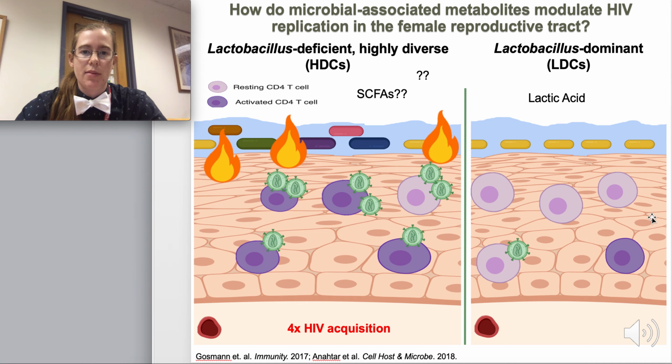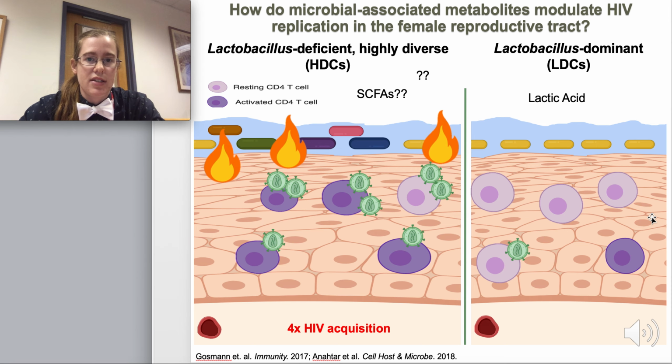We know from work done by Duquan and others that women who are colonized by Lactobacillus-deficient, highly diverse microbial communities, which are referred to as HDCs, are at a higher risk of acquiring HIV infection compared to women who are colonized by Lactobacillus-dominant communities, or LDCs. And we know on the LDC side of things that the production of the metabolite lactic acid is really essential to establishing these protective effects of the community.